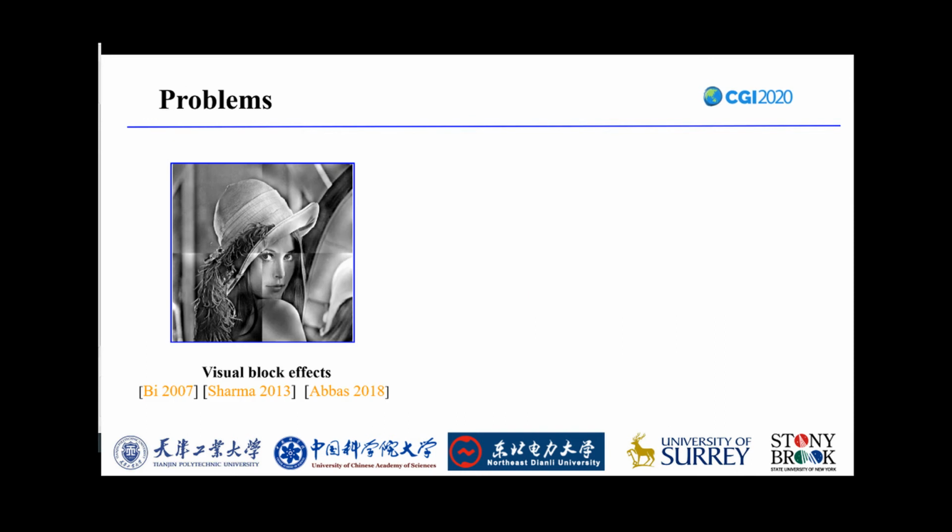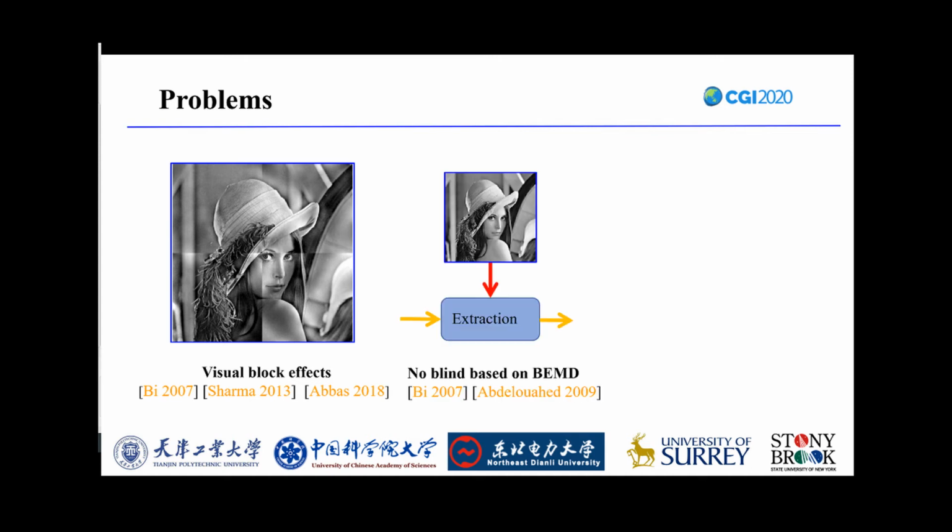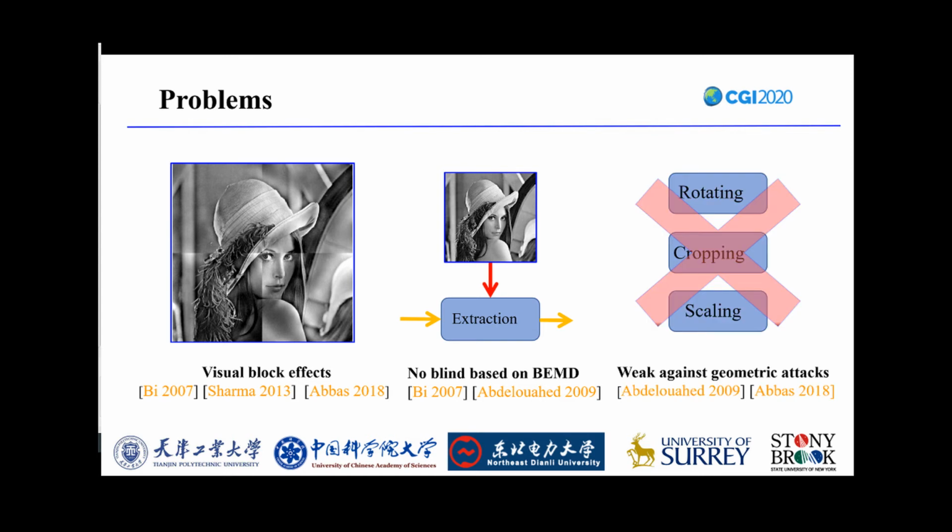Firstly, embedding watermarks in sub-images may result in virtual black effects, and the size matching between the watermarking image and the sub-images limits the application scope of the algorithms. Secondly, the original host images are utilized in the watermark extraction processing, which may not be available in most cases.